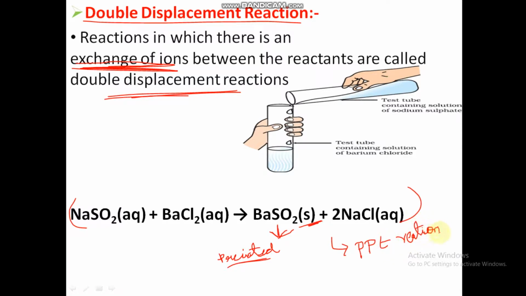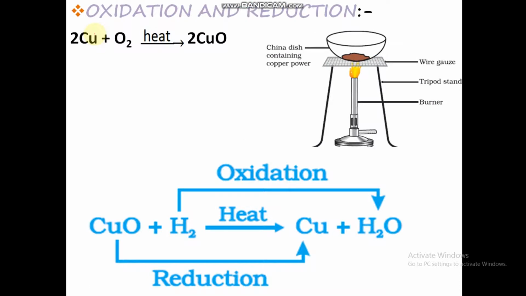After double displacement reaction, there come oxidation and reduction reactions, where oxidation and reduction are both combined and also called redox reactions.